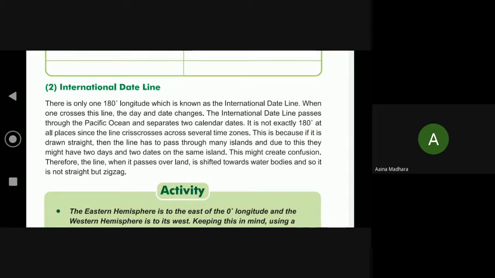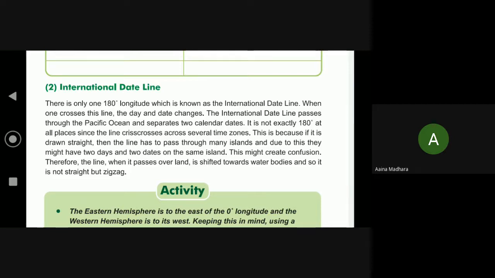Day and date change, right? And it is the 180-degree longitude, not the 0-degree longitude. The 0-degree longitude is the prime meridian, Greenwich. What do we call the 180-degree longitude? The international date line. Exactly. Understood?